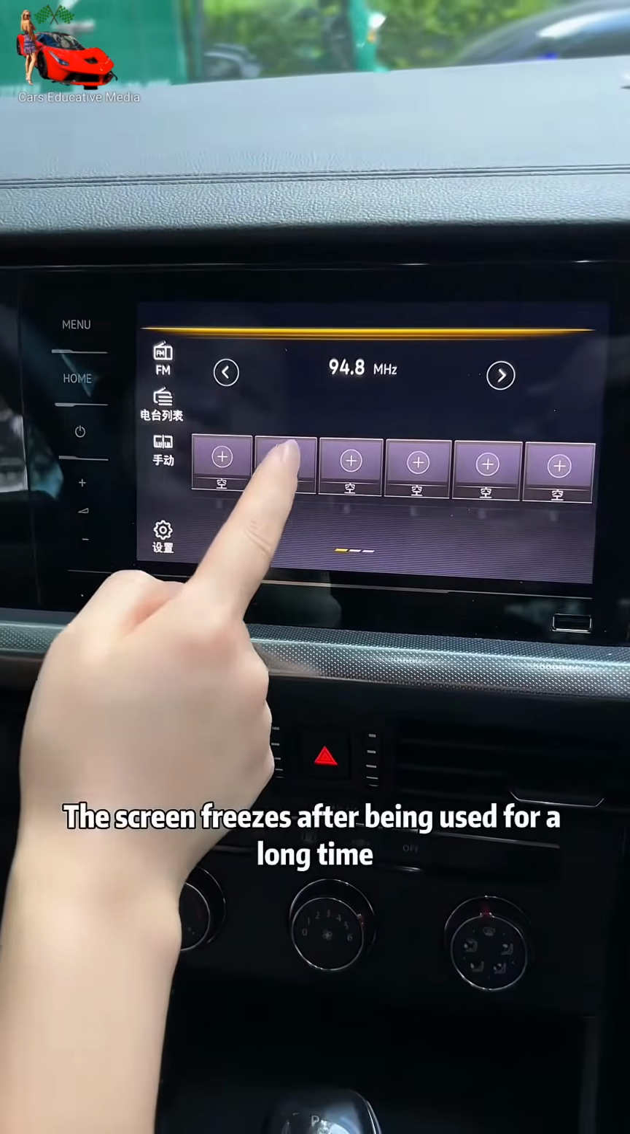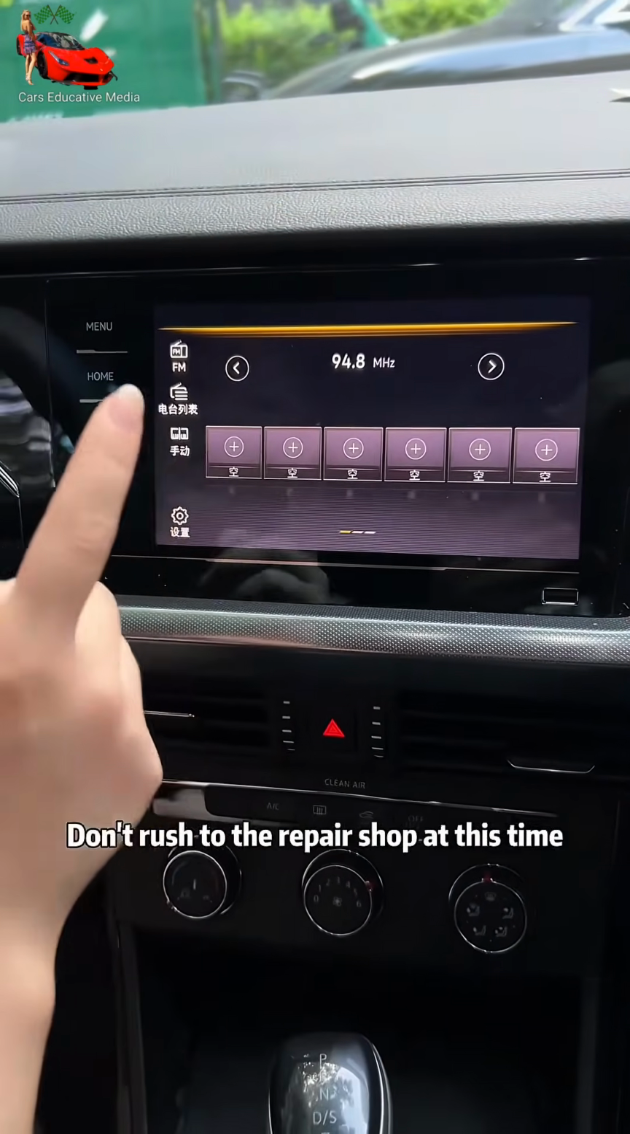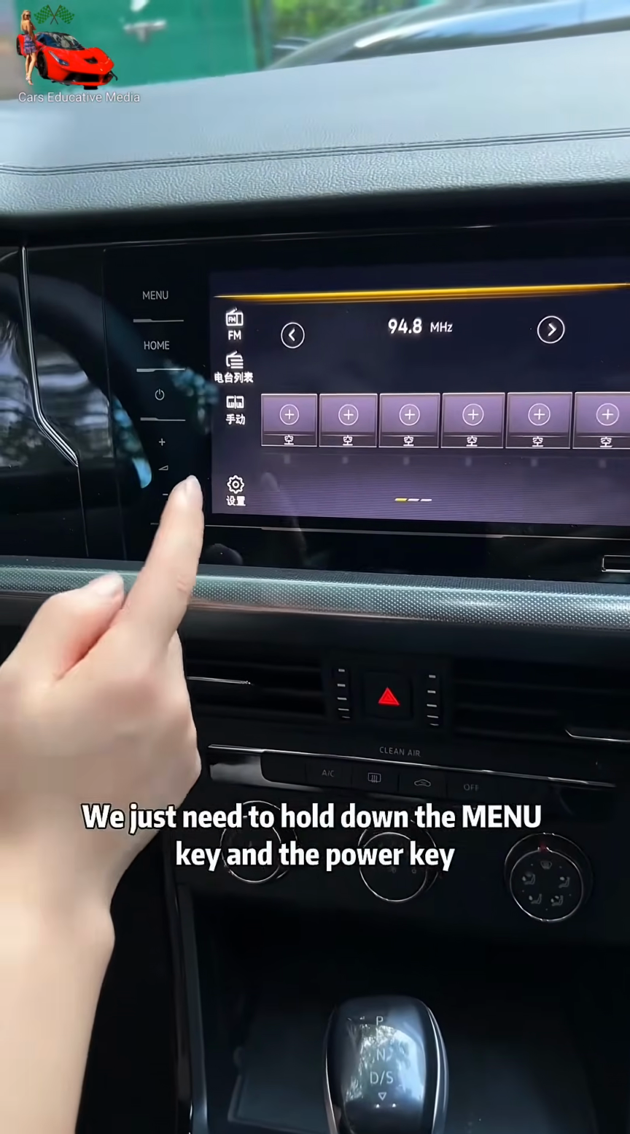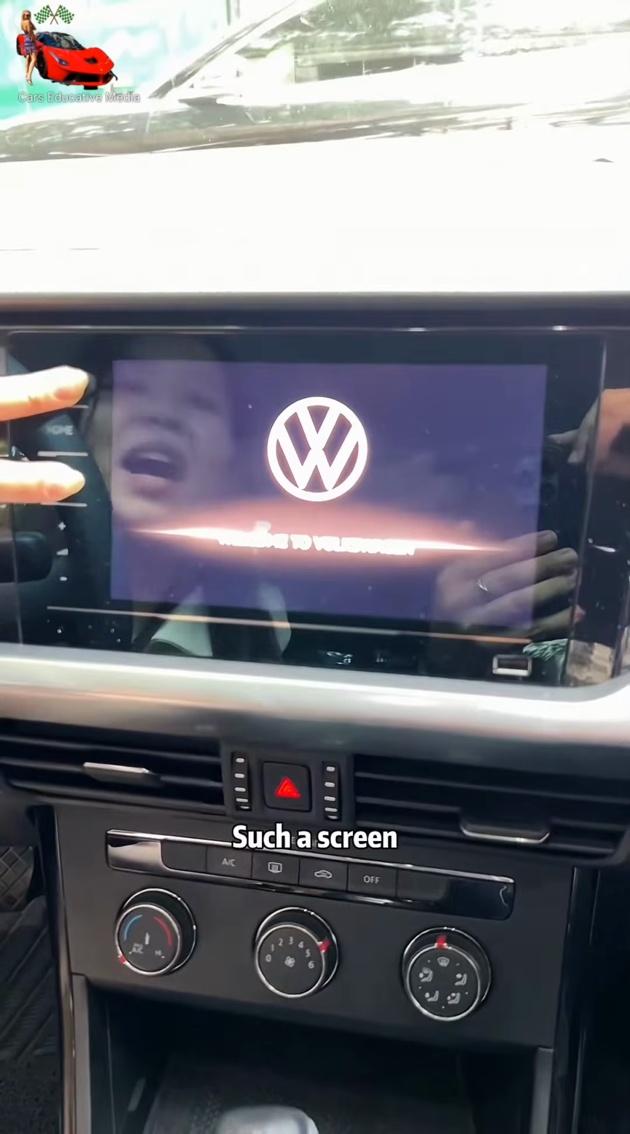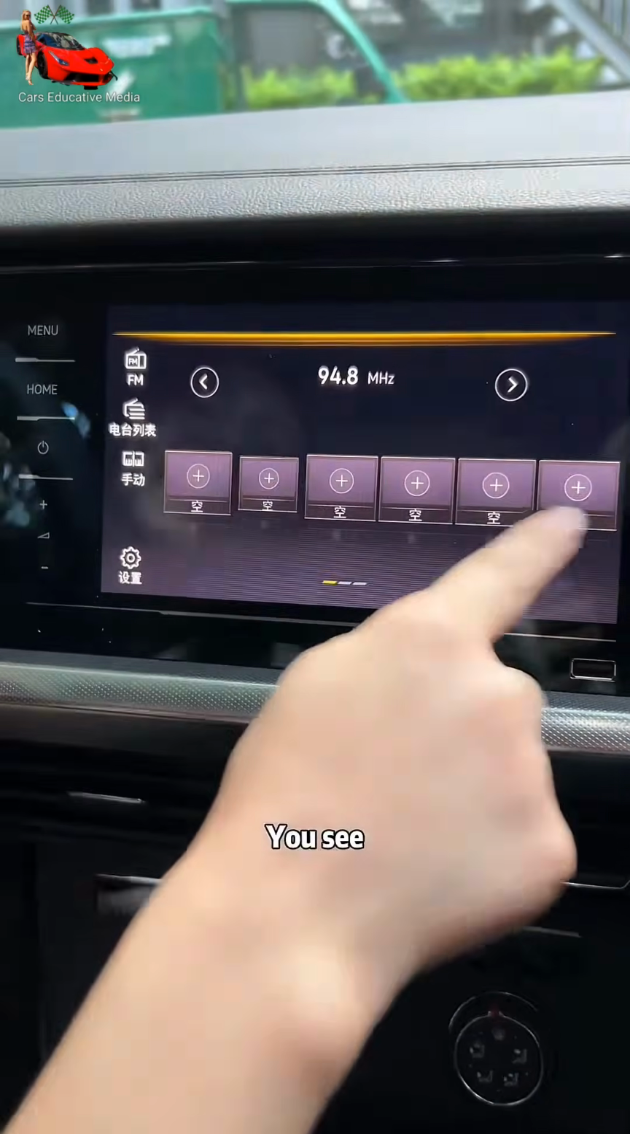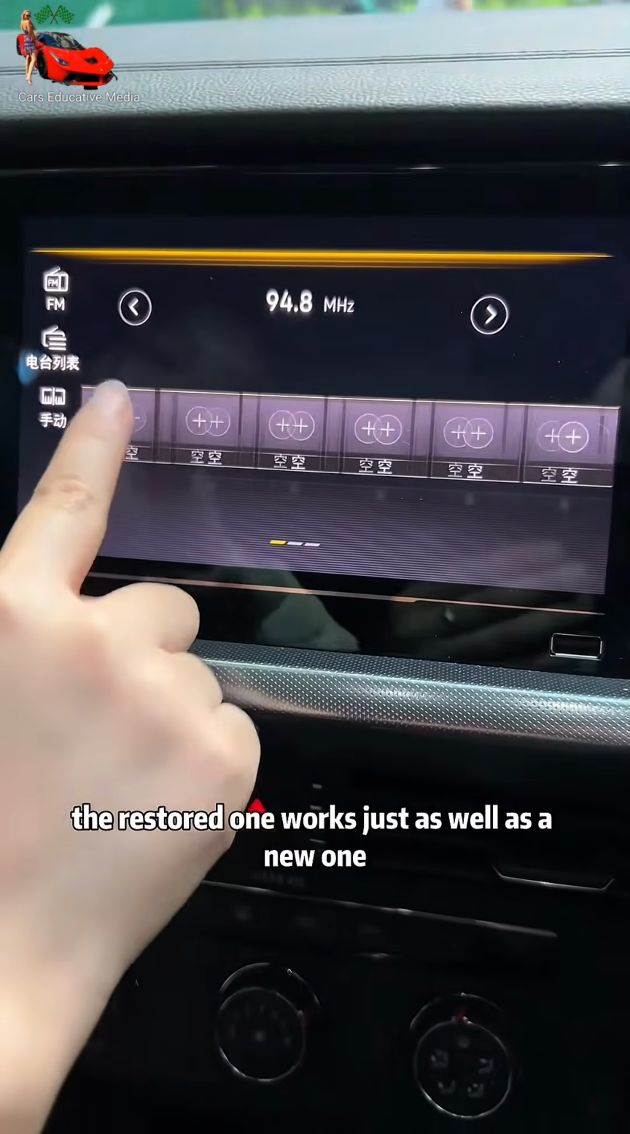Third, the screen freezes after being used for a long time. Don't rush to the repair shop at this time. We just need to hold down the menu key and the power key. Don't let go. The screen will force a restart. You see, the restored one works just as well as a new one.